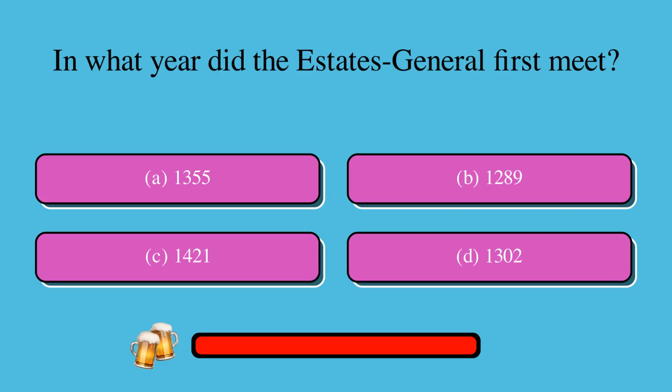In what year did the Estates General first meet? Is it A, 1355, B, 1289, C, 1421, or D, 1302? The correct answer is D, 1302.